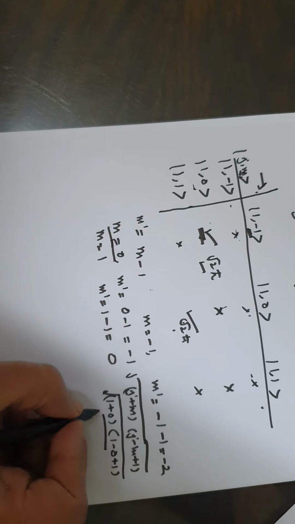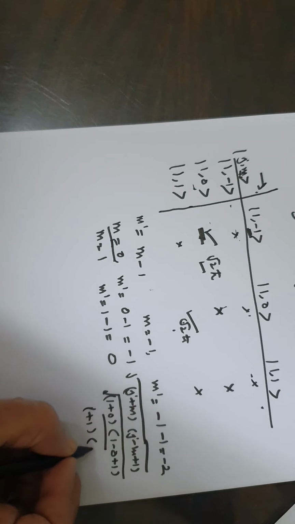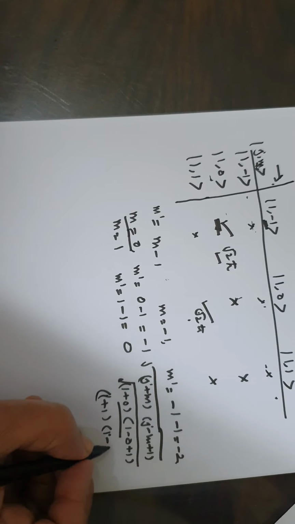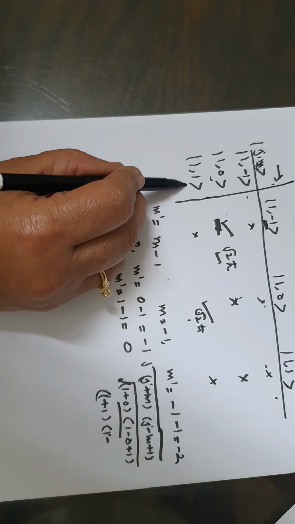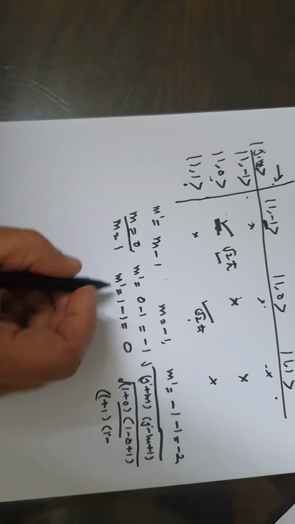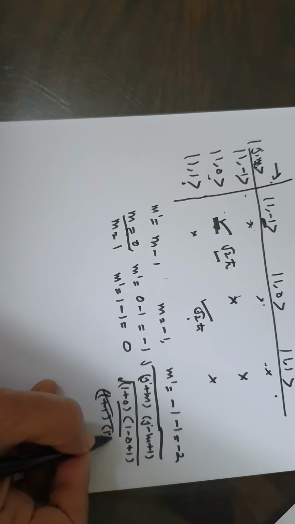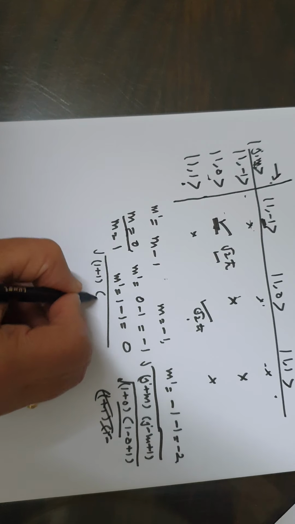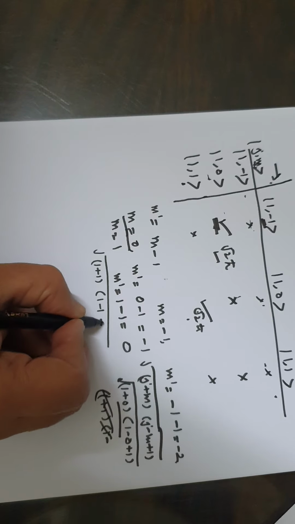Here it will be 1 plus 1 into 1 minus, here m is 1. So value will be under root 1 plus 1 into 1 minus 1 plus 1.